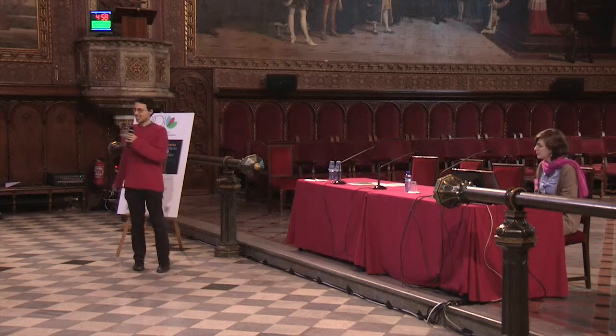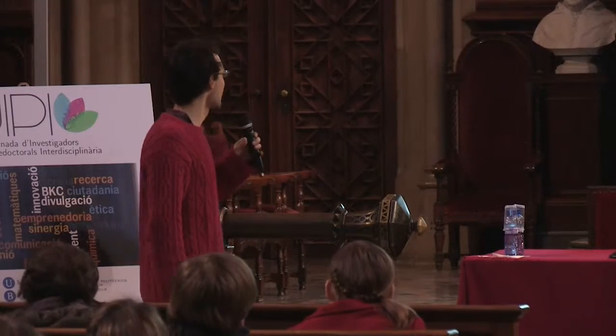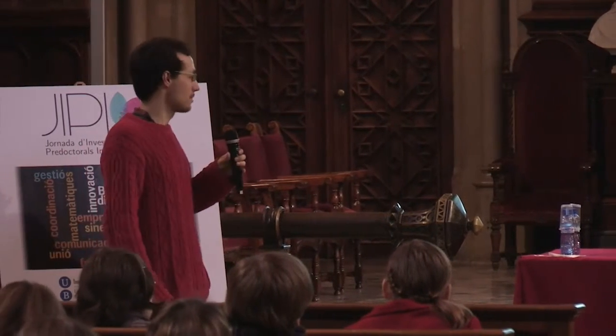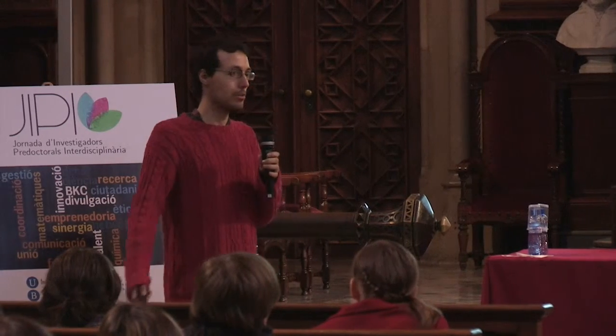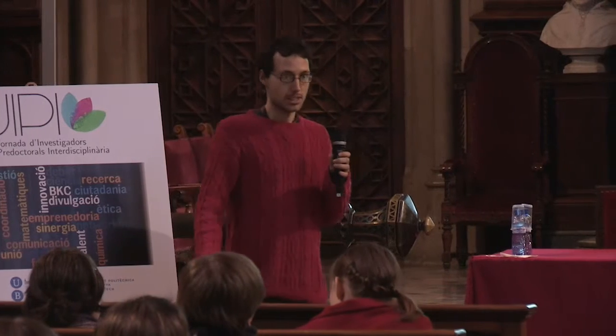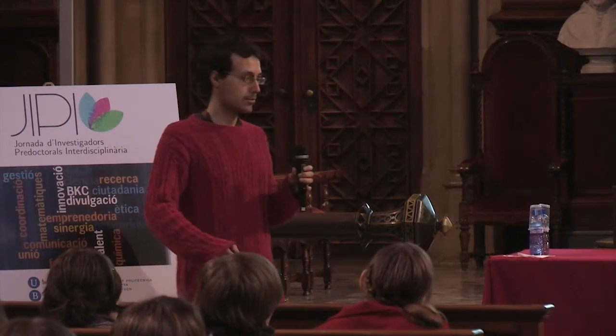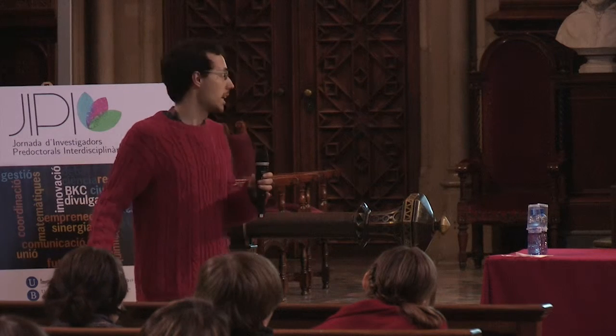I'm going to tell you a story about bears, about the beak of the bears, seeds, and mathematical models in order to understand a little more how evolution works. First of all, we have to imagine that a couple of bears arrive to an island where there are no other bears. However, in the island, there are many seeds. Some of them are big, some are small, and we can imagine that most of them have a mid-size.